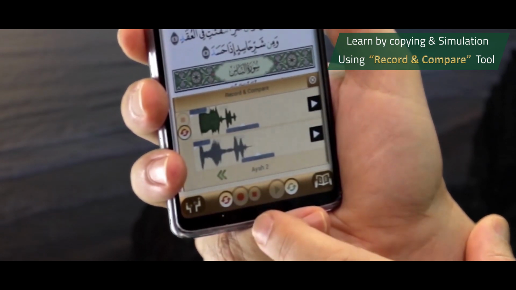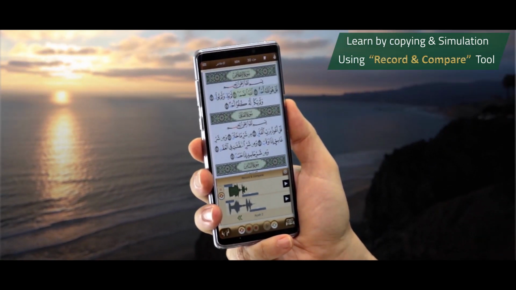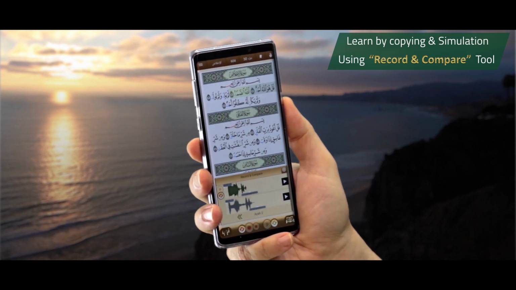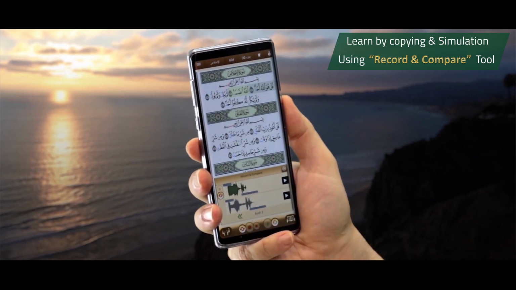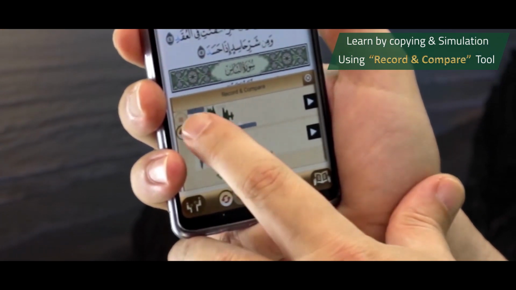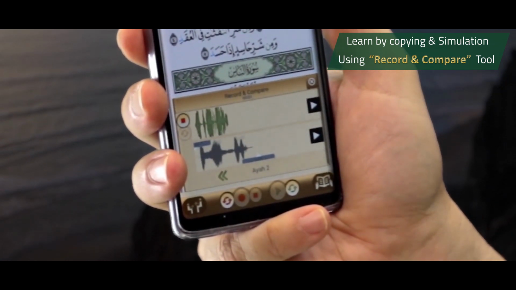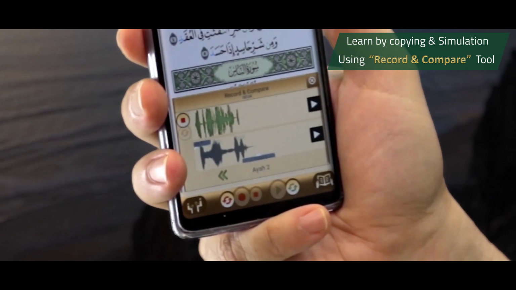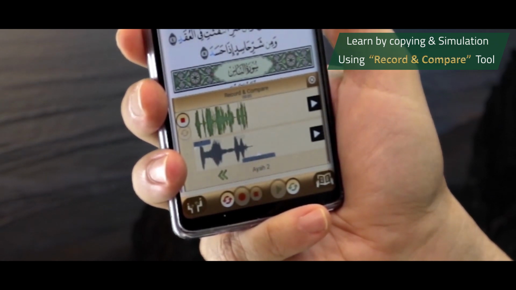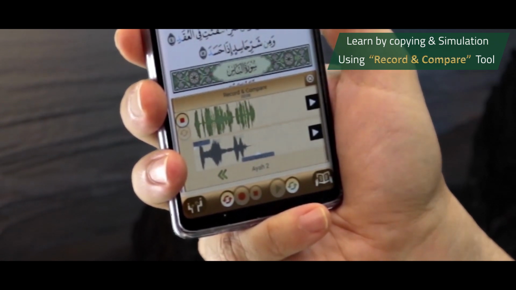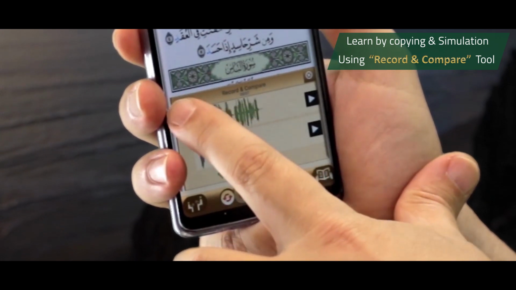The student won't only be able to compare his or her audio file to that of the reciter, but would also be able to visually compare the shape of the audio files. If the student is not happy due to significant difference, he can repeat the recording for a particular ayah, then compare again. Such process can be repeated again and again till a satisfactory level of perfection is reached imitating the